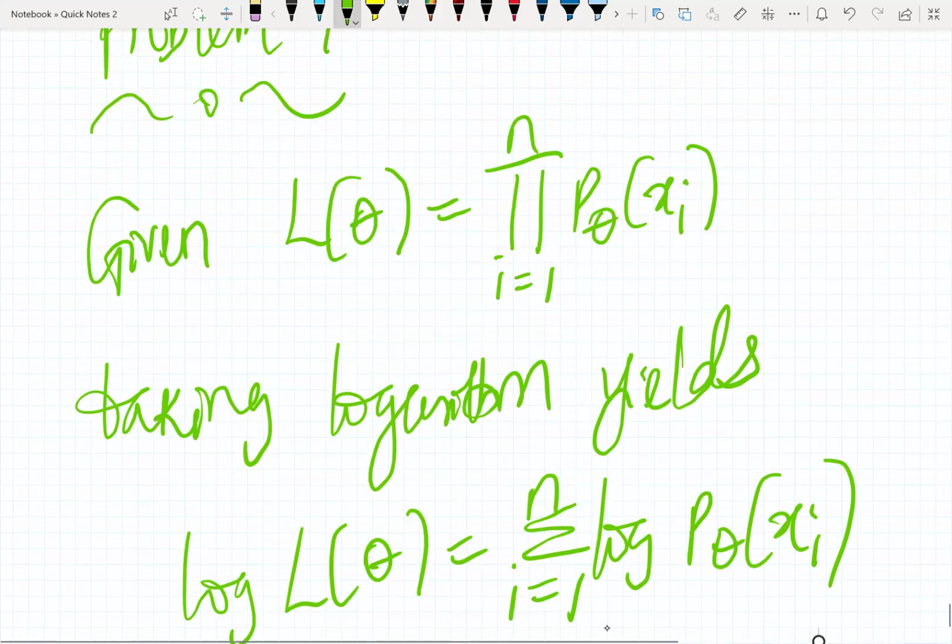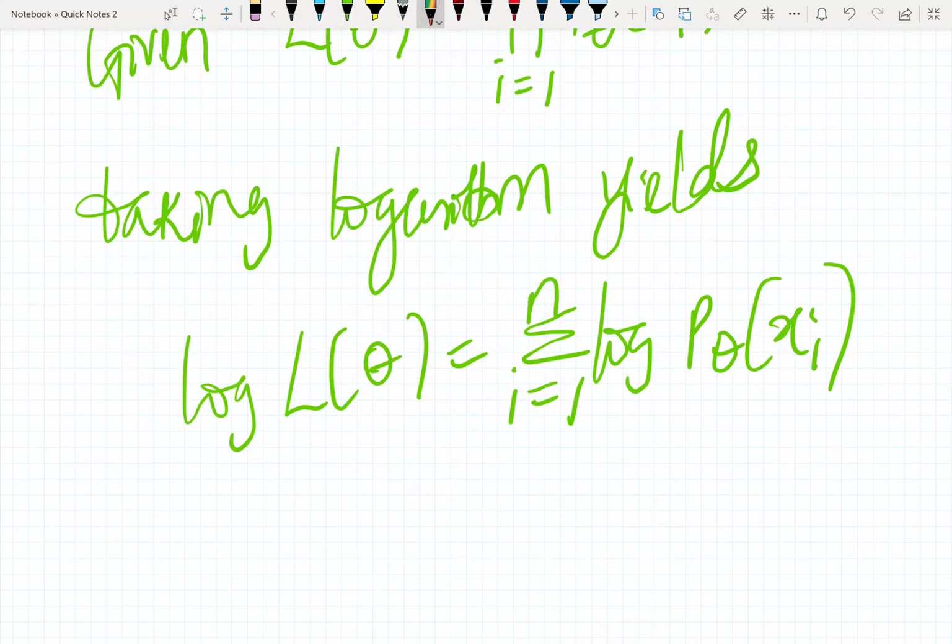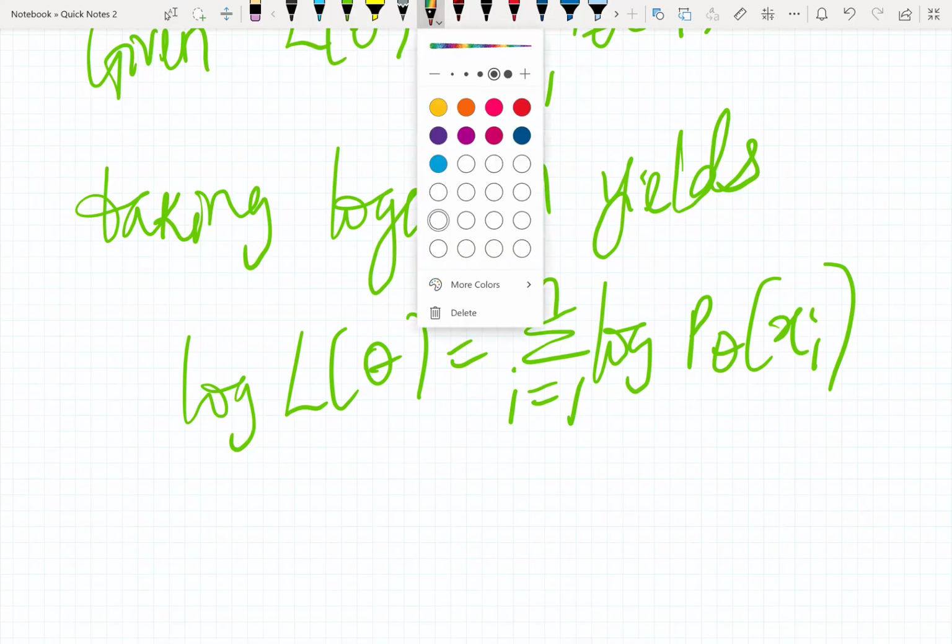Of course, we know log helps us a lot to make sure things don't overshoot their boundaries. So that's one use for log.